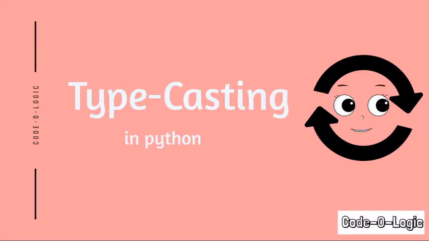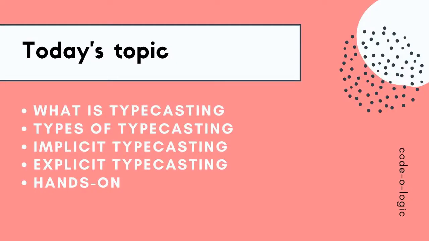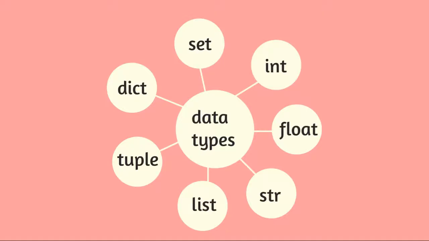Today we'll see about typecasting in Python. These are the topics that we are going to cover today. If you want to see any particular topic, you can check the timestamp available in the description box. So let's straightaway dive into the topic. These are the data types that are available in Python.